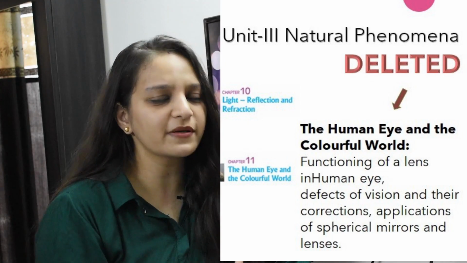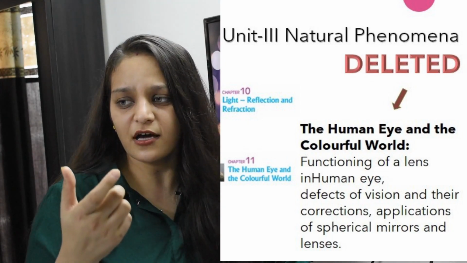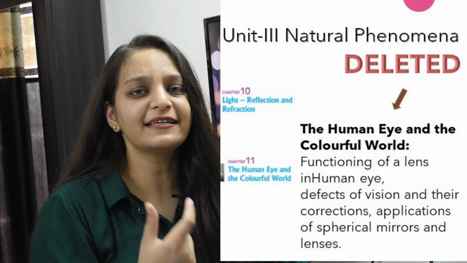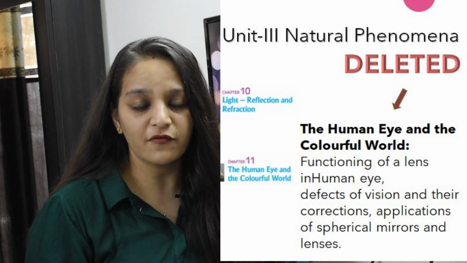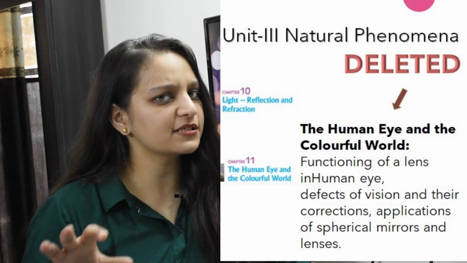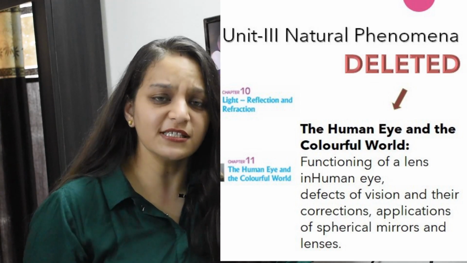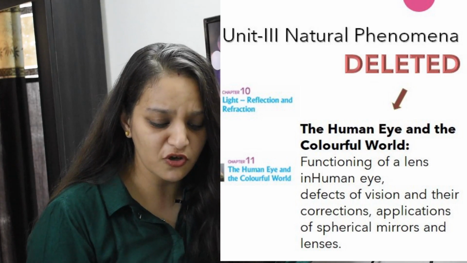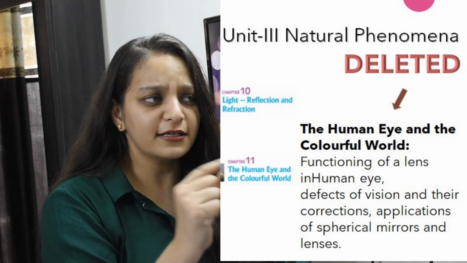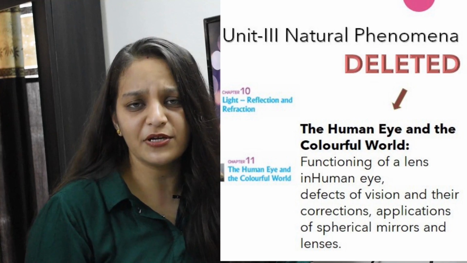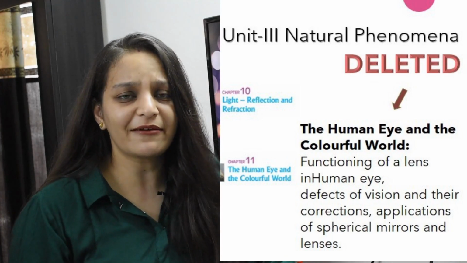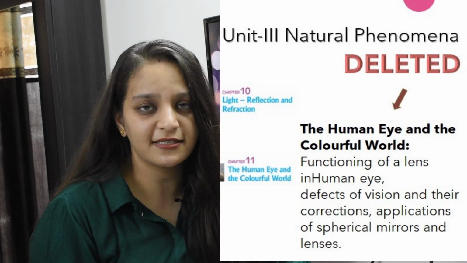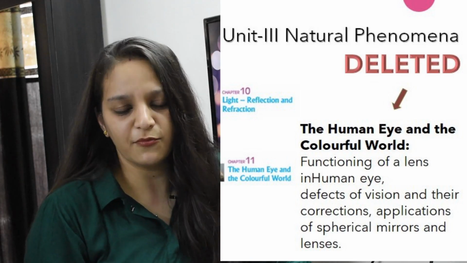So these 2-3 topics have been removed, and after that when the processes of light like dispersion and the application of the refraction, dispersion, these topics are still coming. So that means from this unit only the topic like functioning of human eye, the defects in the human eye and some combined questions used to come previously from these 2 chapters, that means the application of the spherical mirrors and the lenses, those are also been removed.